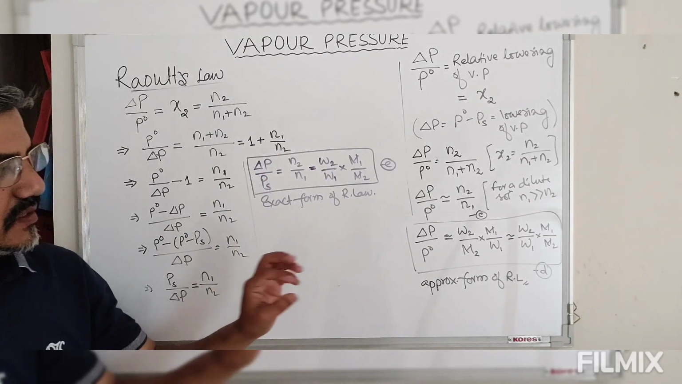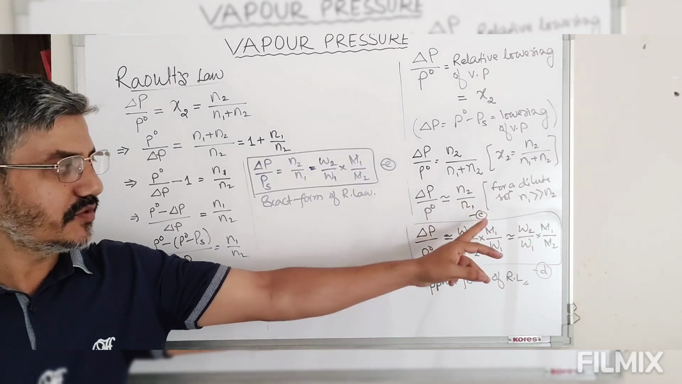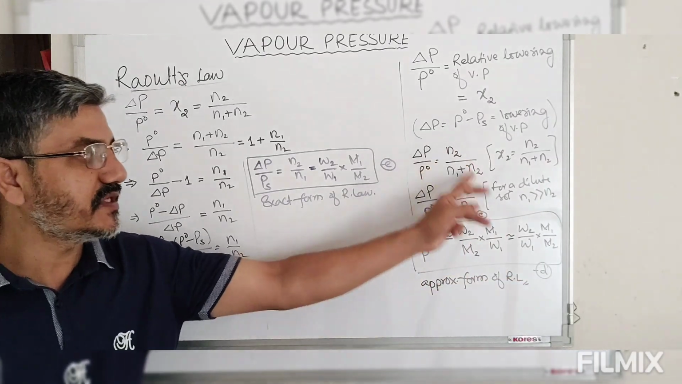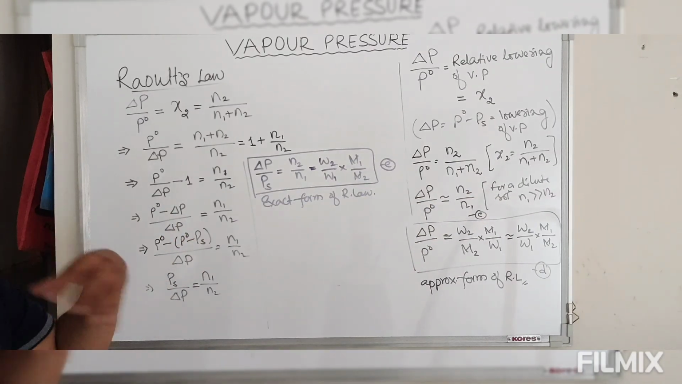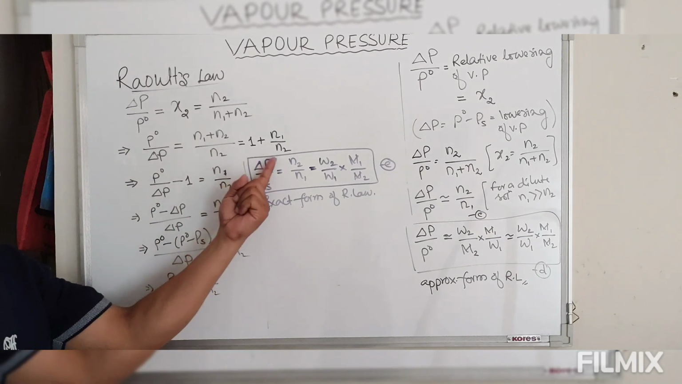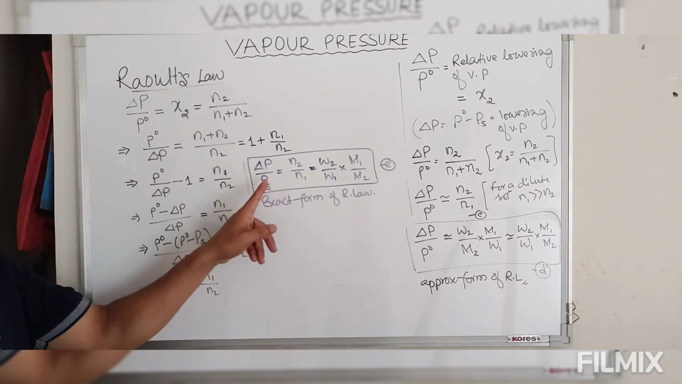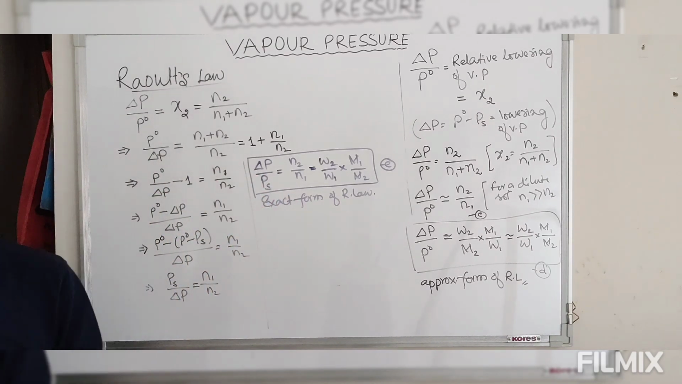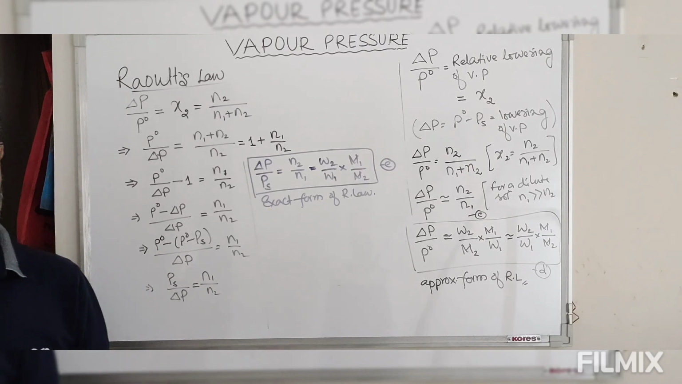Then the next equation says relative lowering of vapor pressure, that is delta P by P naught, is approximately equal to W2 by W1 into M1 by M2. That is the approximate form of Raoult's law because we have made this approximation or assumption. Then the exact form of Raoult's law is delta P by Ps. Now look at it, instead of P naught we are using Ps, the vapor pressure of solution. So by use of this exact equation, we will get the exact molecular mass of the unknown solute that has been dissolved in a volatile solvent.